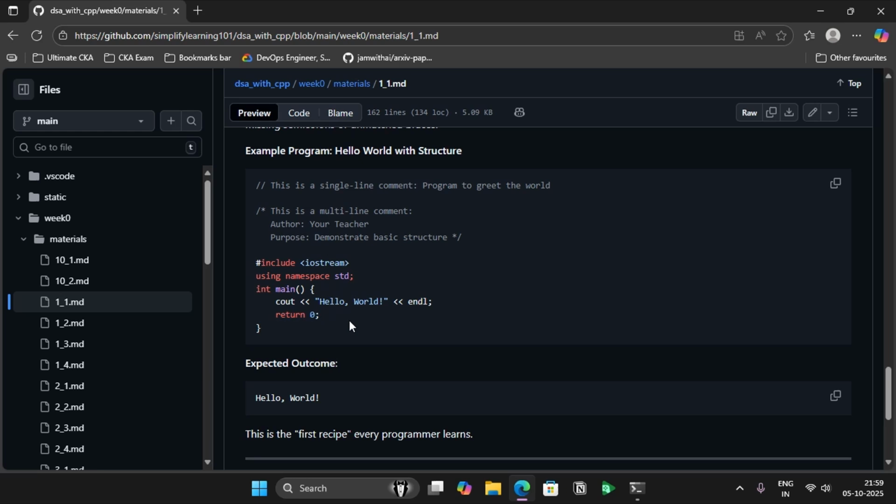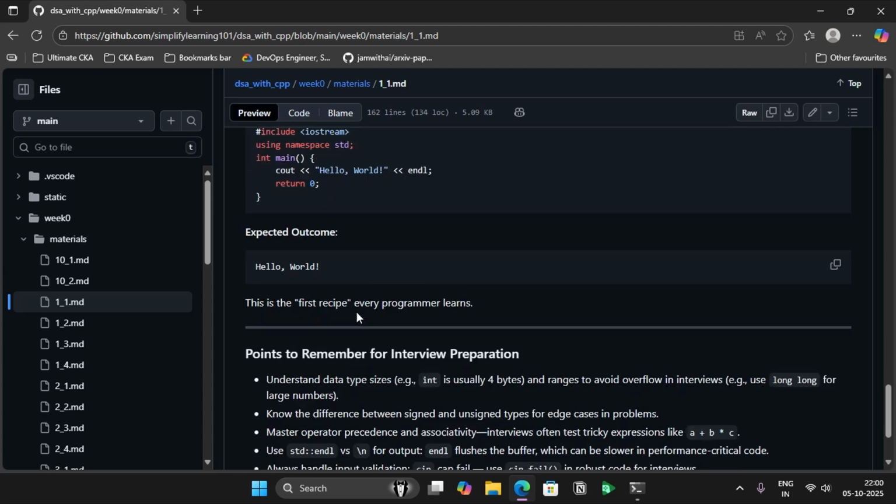Returning 0 indicates, whenever the program completes, that we are telling the underlying operating system that my program has run successfully. Anything non-zero, normally like -1, is what we return if we encounter any problem in executing the program. Obviously, you will have functions and other stuff, but normally this is how the structure is going to look.